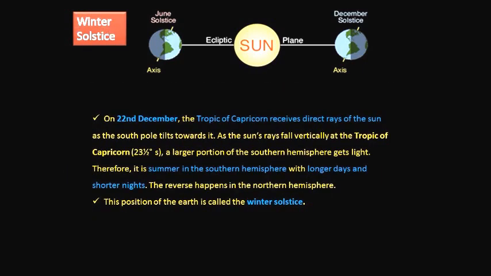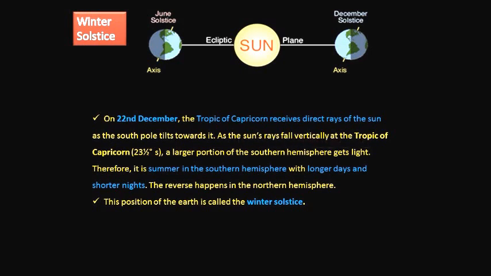Winter solstice. During winter solstice, on 22nd December, the Tropic of Capricorn receives the direct rays of the sun as the south pole tilts towards it. So the south pole is tilting towards the sun. The direct rays of sunlight fall directly on the Tropic of Capricorn, which is in the southern hemisphere. So the southern hemisphere experiences more heat energy when compared to the northern hemisphere.